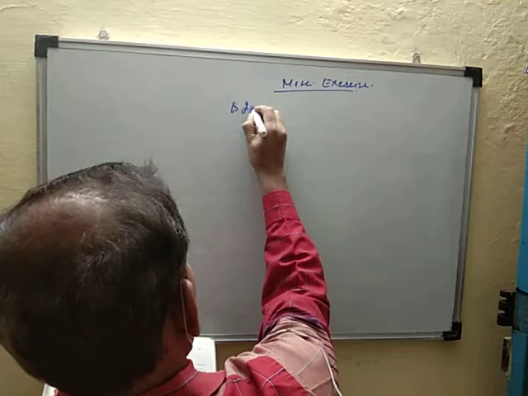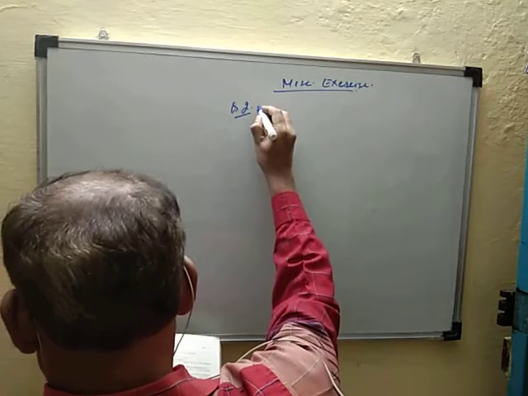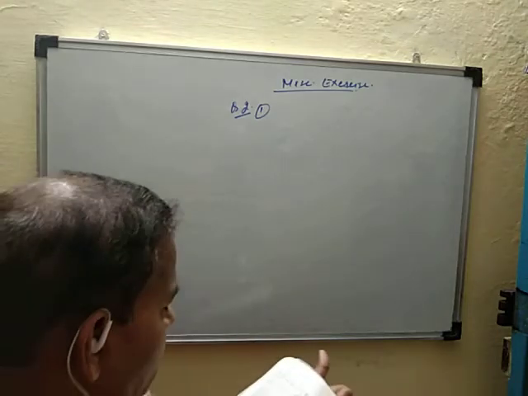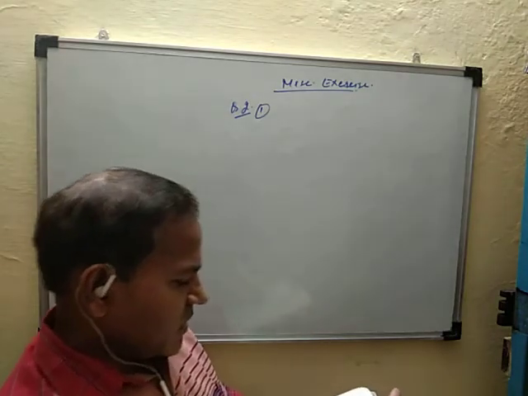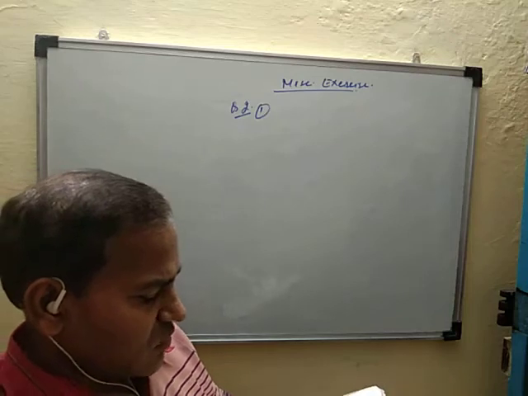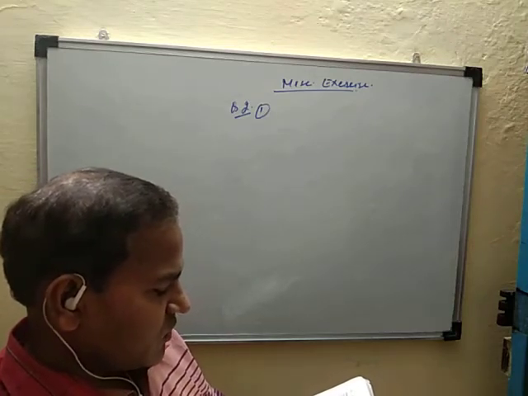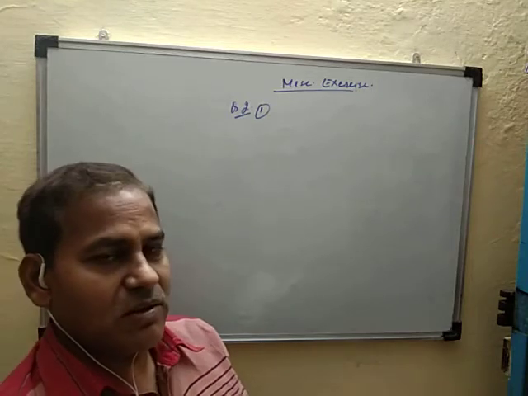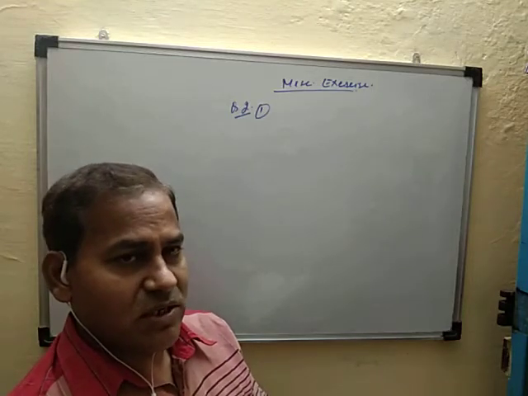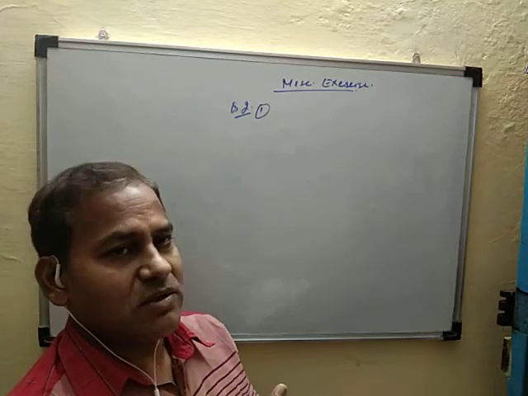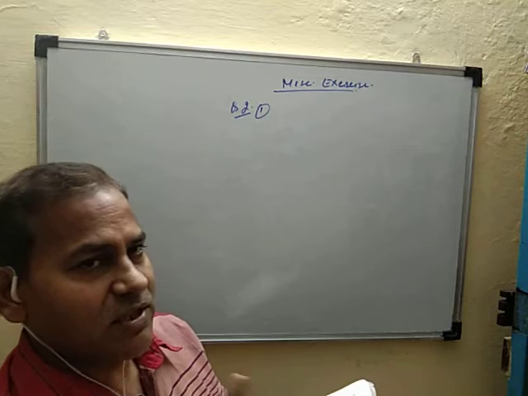Question number 2, first part. Question 2 is: in each of the following, determine whether the statement is true or false. If it is true, prove it. If it is false, give an example. So first you check whether the statement is true or false. If true, then prove it. If false, then give an example.